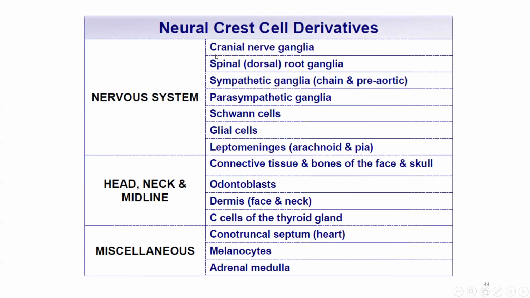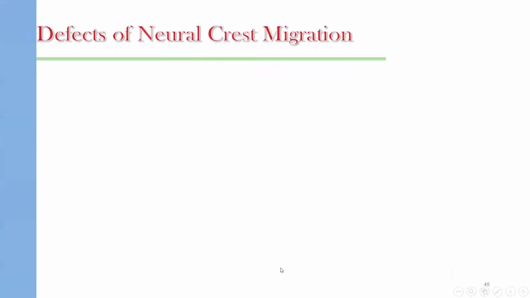They can give rise to cranial nerve ganglia, spinal root ganglia, sympathetic ganglia, parasympathetic ganglia, Schwann cells, glial cells, or meninges like arachnoid and pia mater. In the head and neck, they can lead to formation of connective tissue and bones of the face and the skull, odontoblasts in the teeth, dermis in the face and neck, and C cells of the thyroid gland. They can lead to different tissues in the heart, forming the conotruncal septum, in the skin, forming melanocytes, and in the adrenal, forming the adrenal medulla.